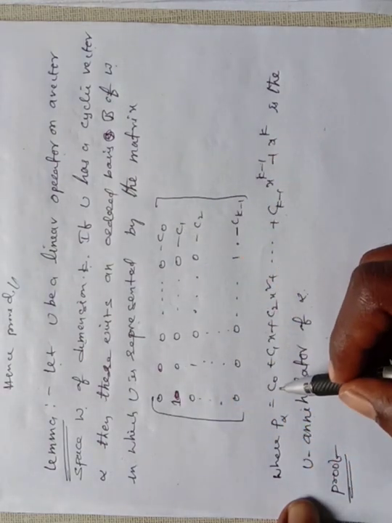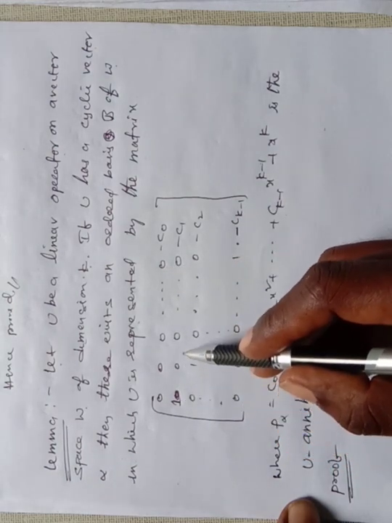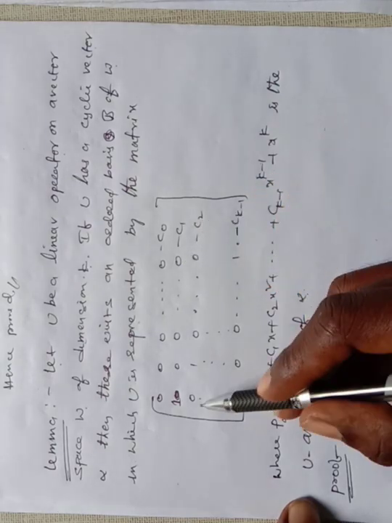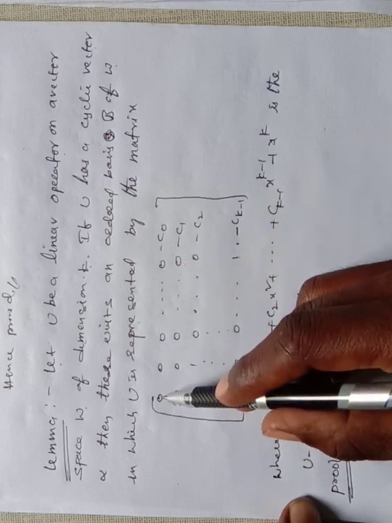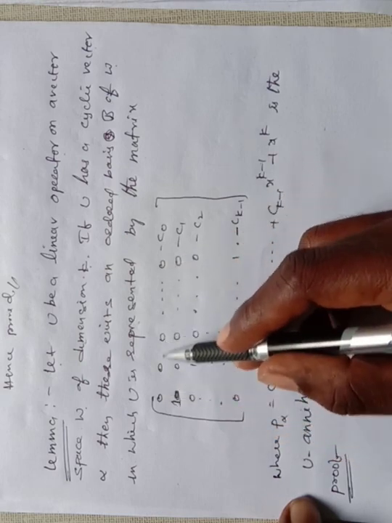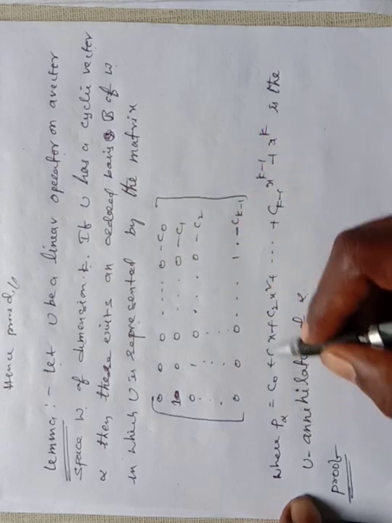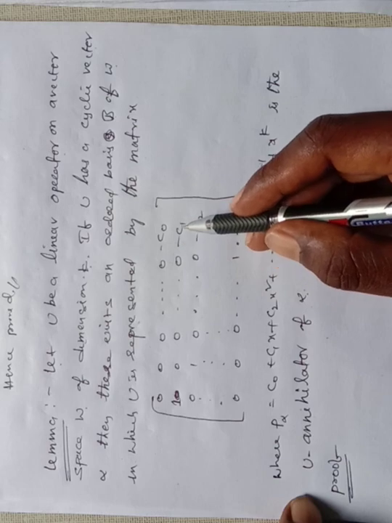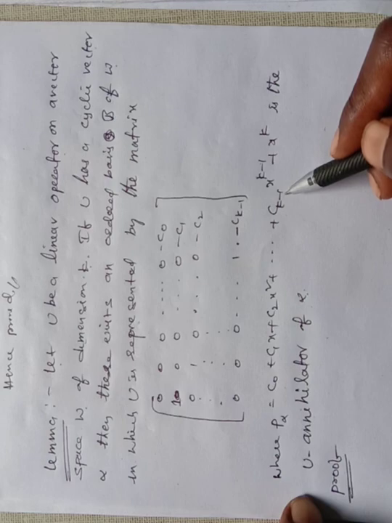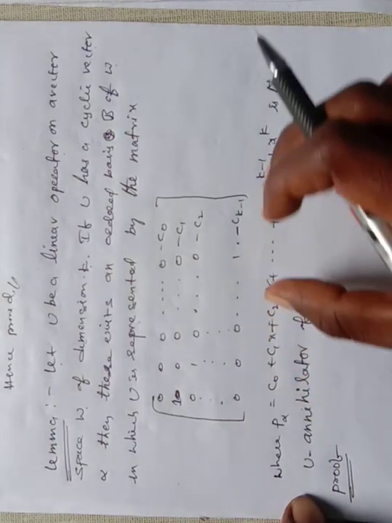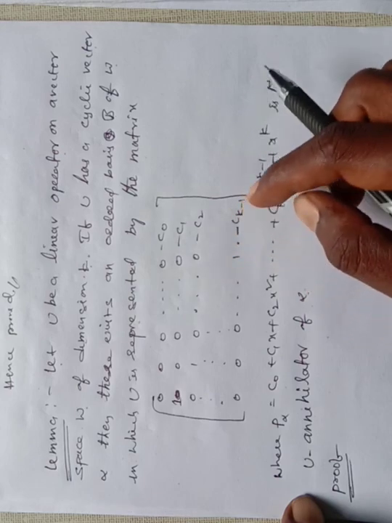Okay, where 0 0 0 0 minus c naught, 1 0 0 0 minus c1. This is the identity matrix written in, with 0 0 0 on the first row, and the remaining coefficients of P alpha written as minus c naught, minus c1, minus c2 up to this value. Okay, this matrix form is the companion matrix. The proof is,